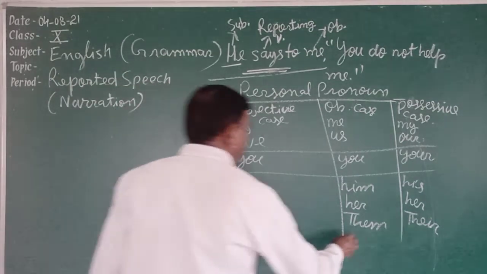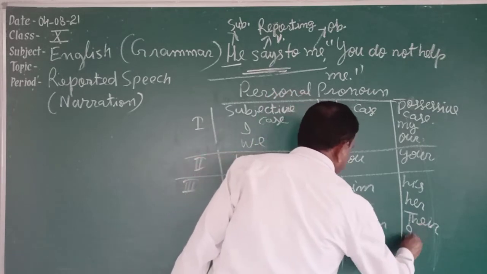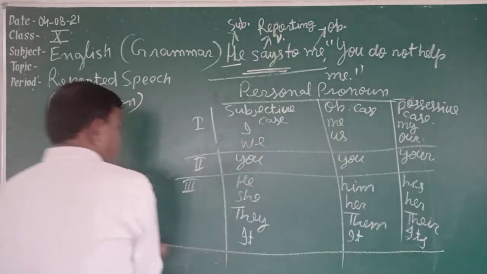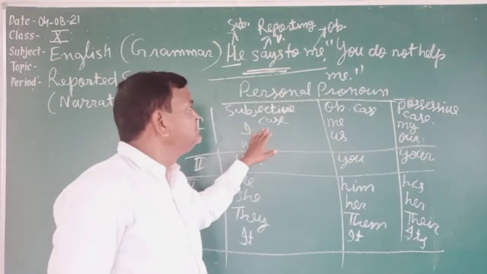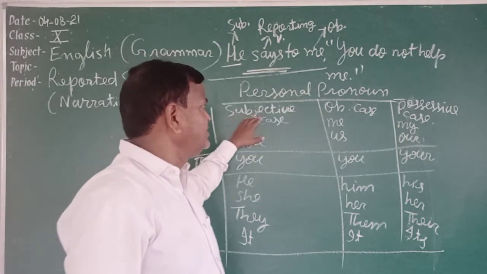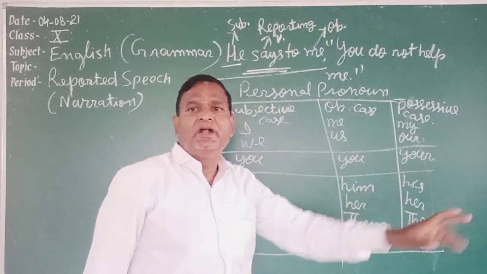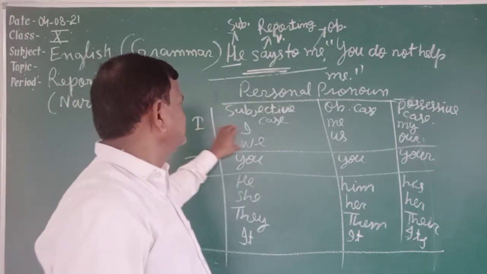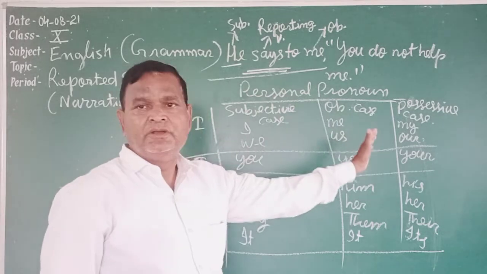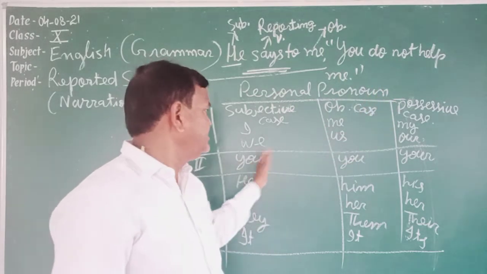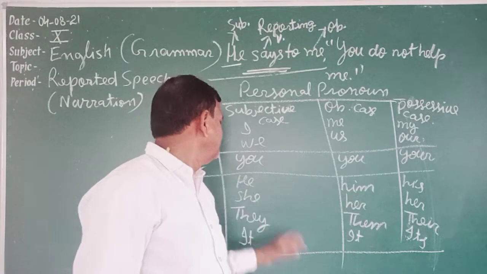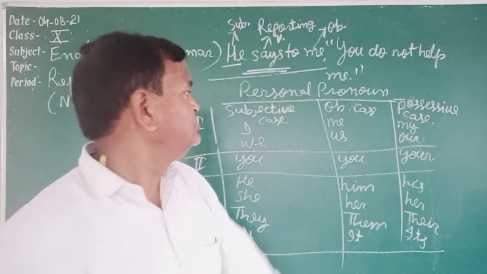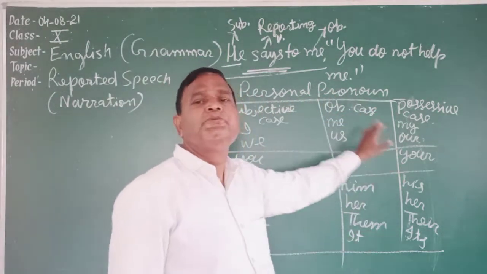Subjective case it, objective case also it, possessive case its. This is a personal pronoun. The personal pronouns are under three cases: subjective case, objective case, and possessive case. And three persons are there: first person, second person. First person I, we, and its all cases: I, me, my, mine; we, us, our; they, them, their; he, him, his; you, your. So you should know these pronouns.